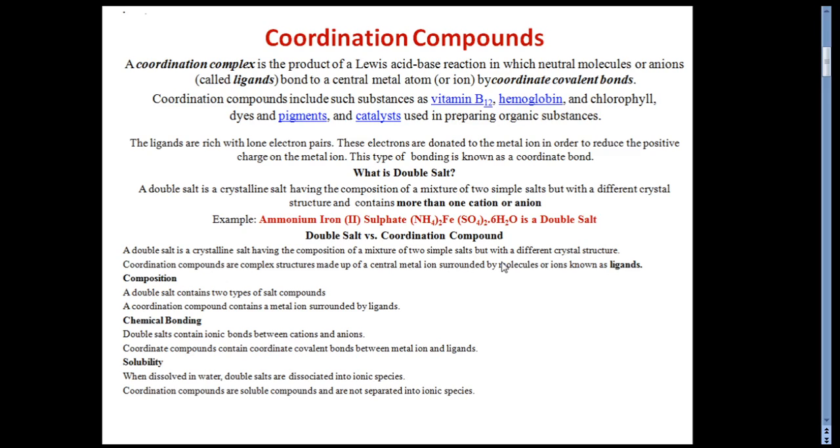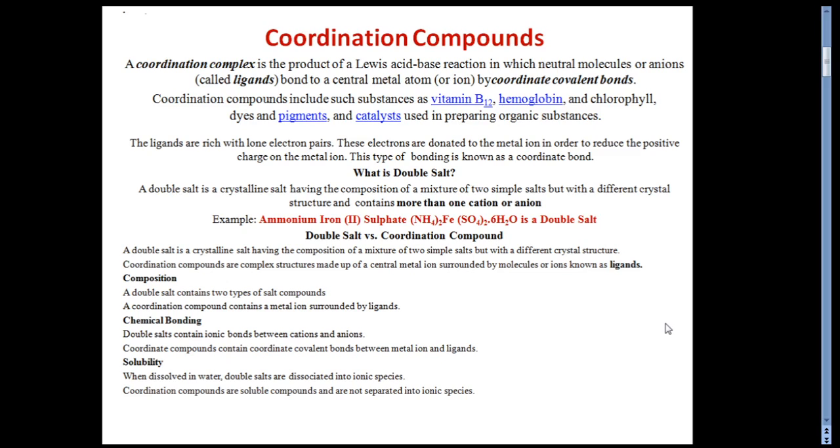But coordination compounds are complex structures made up of a central metal ion surrounded by molecules or ions known as ligands. What about the composition? A double salt contains two types of salt compounds, but a coordination compound contains metal and ligand.